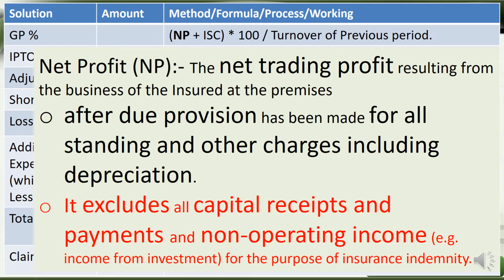We know from final accounts preparation what gross profit and net profit are. So this is the same thing. But what we exclude from here is all non-operating income. We actually exclude all capital receipts and payments, which normally we do while we calculate the final accounts also. But here we also exclude non-operating income, which is income from investment, for the purpose of insurance indemnity. So that is important. In the normal profit and loss account we may include non-operating income also, but here for the purpose of insurance claim, we have to exclude those things.